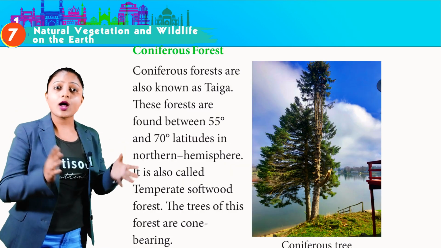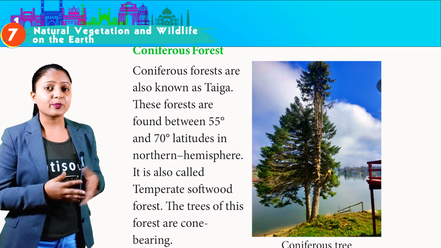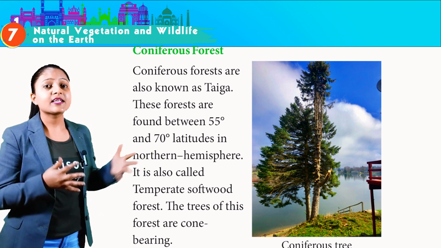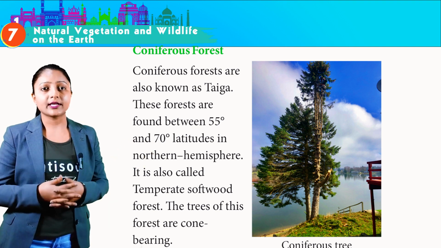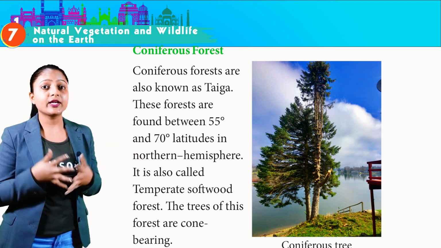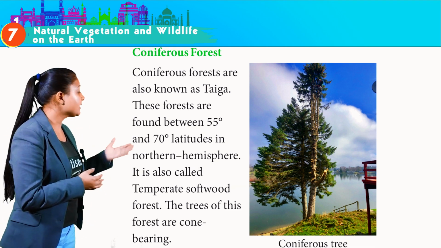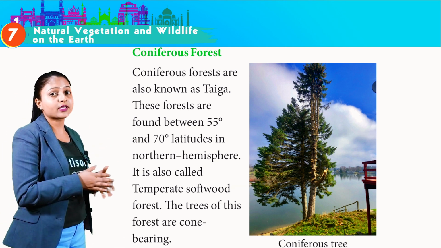Coniferous forest. Coniferous forests are also known as taiga. These forests are found between 55° and 70° latitudes in the northern hemisphere. It is also called temperate softwood forest. The trees of this forest are cone-bearing. This is the image of coniferous forest.